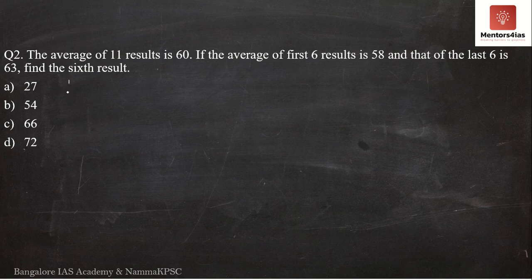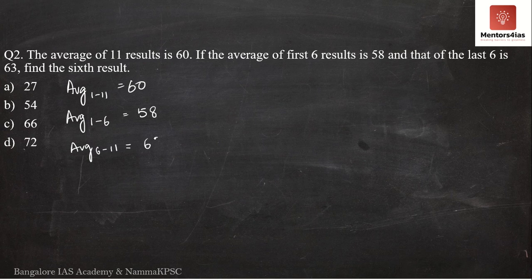So here we have the average of the 11 results is equal to 60. The average of the first 6, that is 1 to 6, is equal to 58. And then we have the average of the last 6. The last 6 is 6 to 11. See here, 6, 7, 8, 9, 10 and 11. Don't you have 6 results? So the average of 6 to 11 is equal to 63.